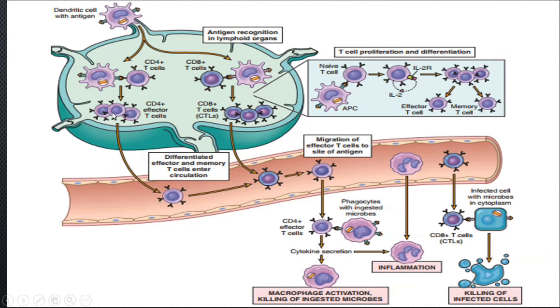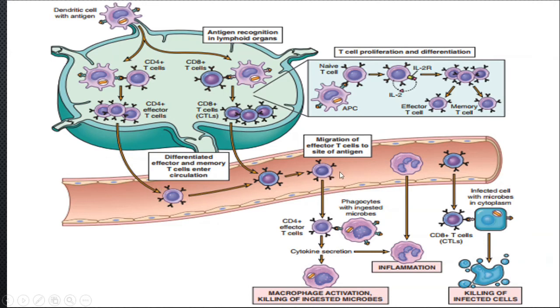Effector T cells circulate into the blood and reach the site, causing inflammation, killing of infected cells or bacteria, macrophage activation, and killing of ingested microbes. While memory cells have a function in adaptive immunity. We will discuss it later.